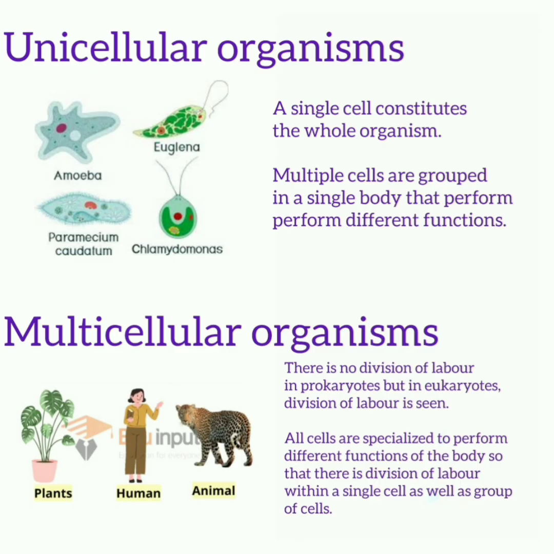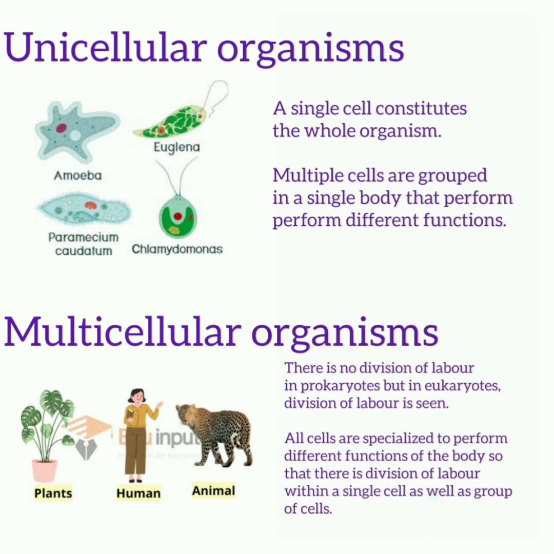On the basis of number of cells present, organisms are classified into two types. First one is unicellular organisms and the next one is multicellular organisms. Unicellular organisms have a single cell that constitutes the whole organism. Multiple cells are grouped in a single cell body that perform different functions. Whereas in multicellular organisms, there is no division of labor in prokaryotes, but in eukaryotes, division of labor is seen. What is division of labor? It means when different functions are performed by different parts or compartments. That is known as division of labor.